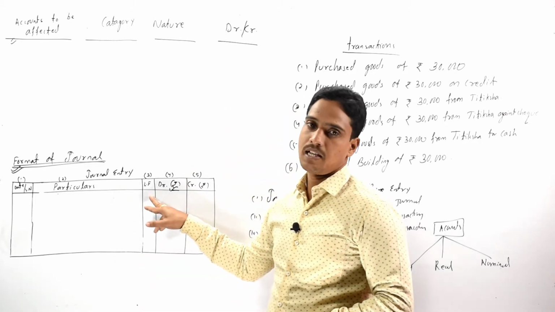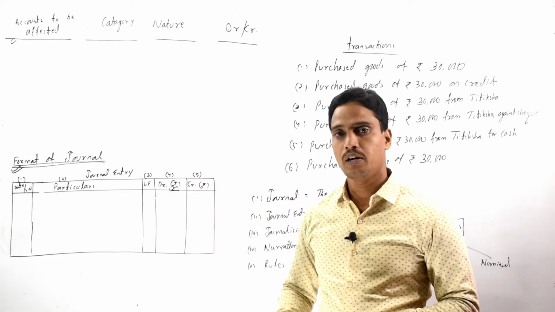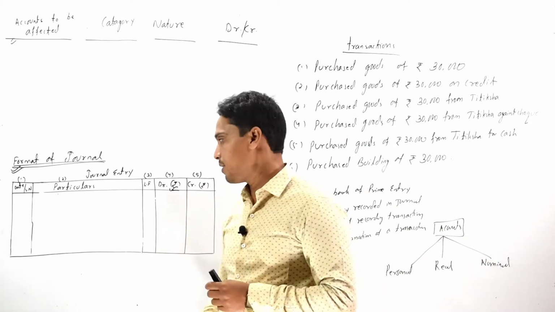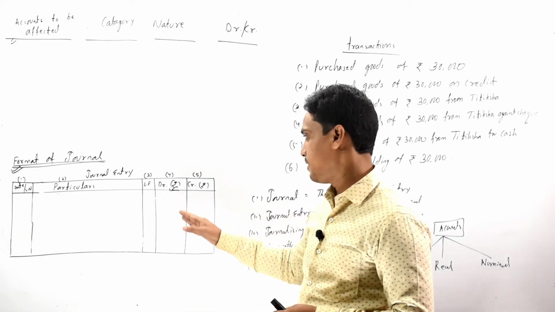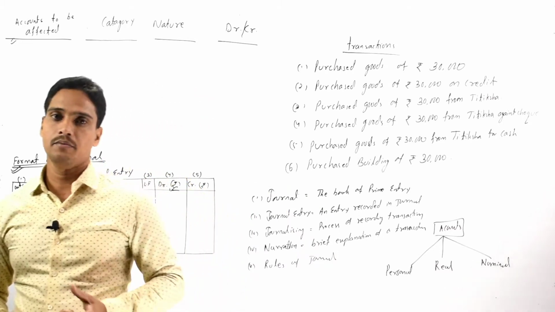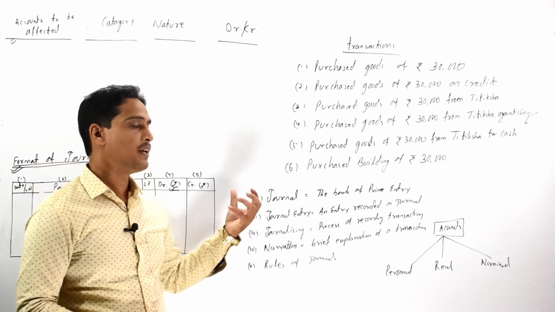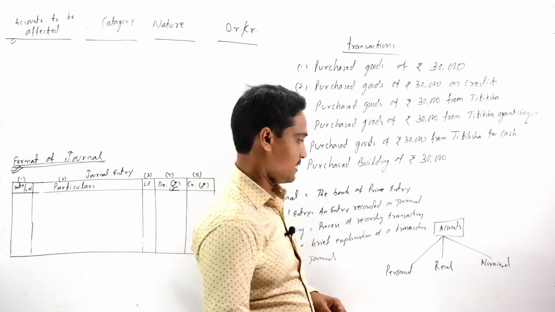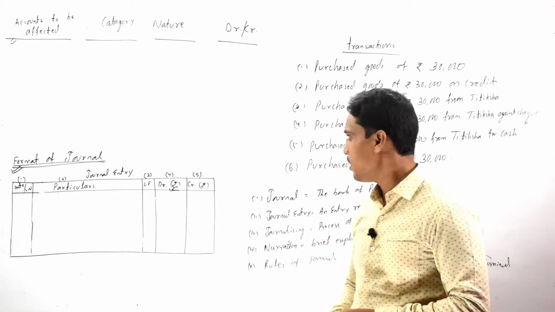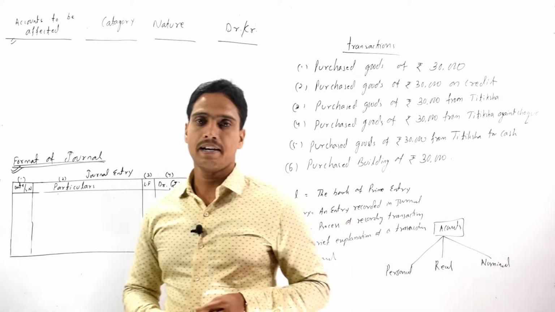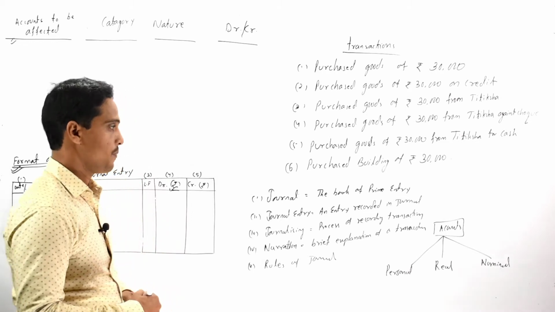The third column is the LF column, that is the ledger folio column, which is meant for recording the page number of the ledger accounts. The fourth column records the debit amount, and the fifth column records the credit amount. Now we shall pass the journal entries of our given transactions one by one.